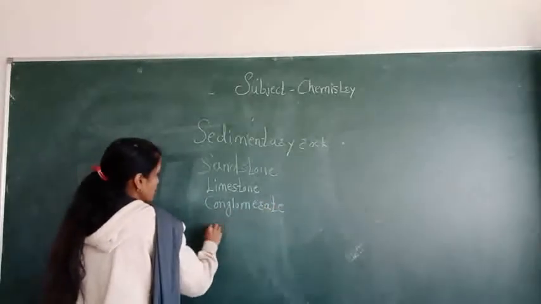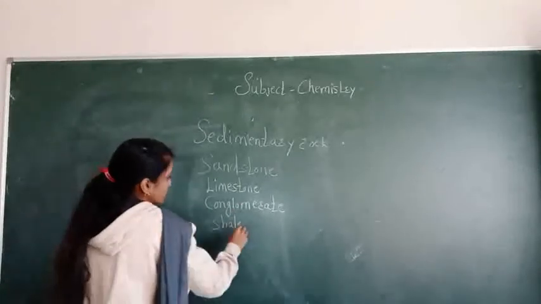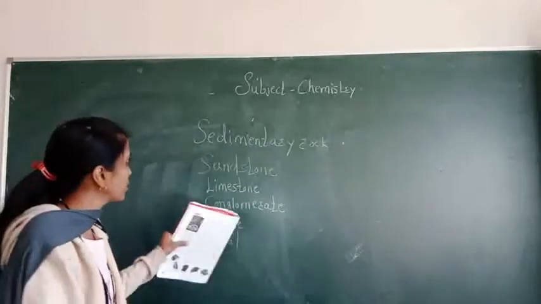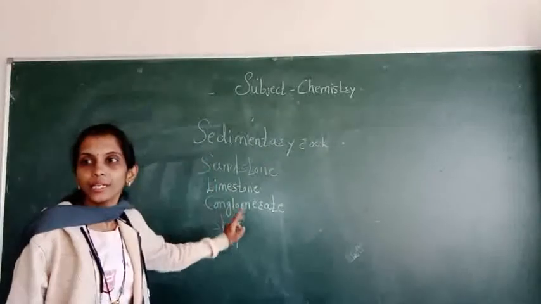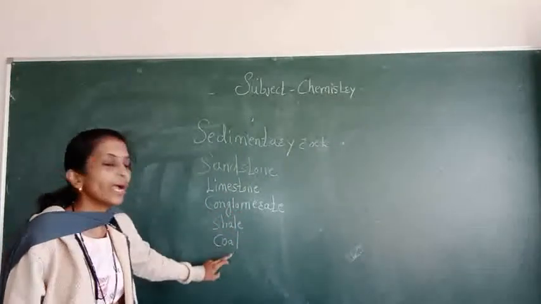And shale, not sharp, shale. And coal. Okay? These are the sedimentary rocks: sandstone, limestone, conglomerate, shale and coal.